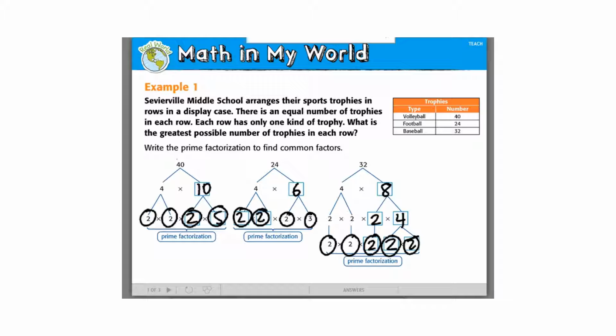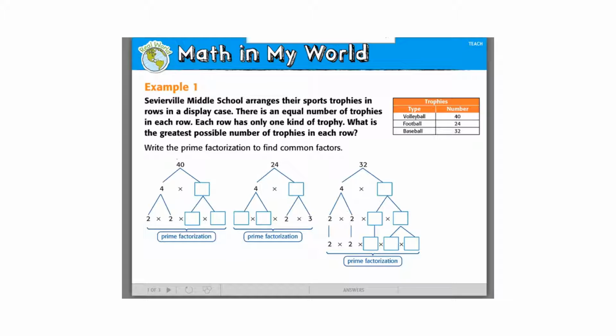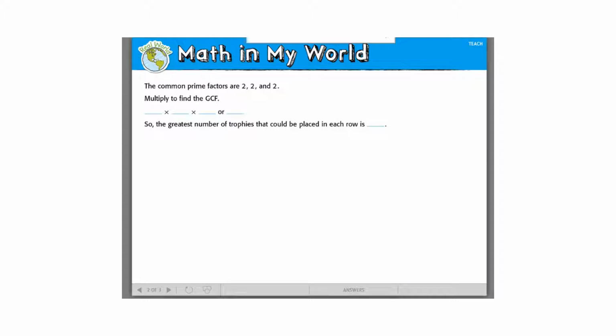So now let's go to the next slide. You're going to look just down on your paper. So when you went to match up all of those factors, I want you to circle all the pairs that you see. How many pairs of 2's did you have there? Not how many 2's, how many pairs of 2's? That means 1 two in each list.